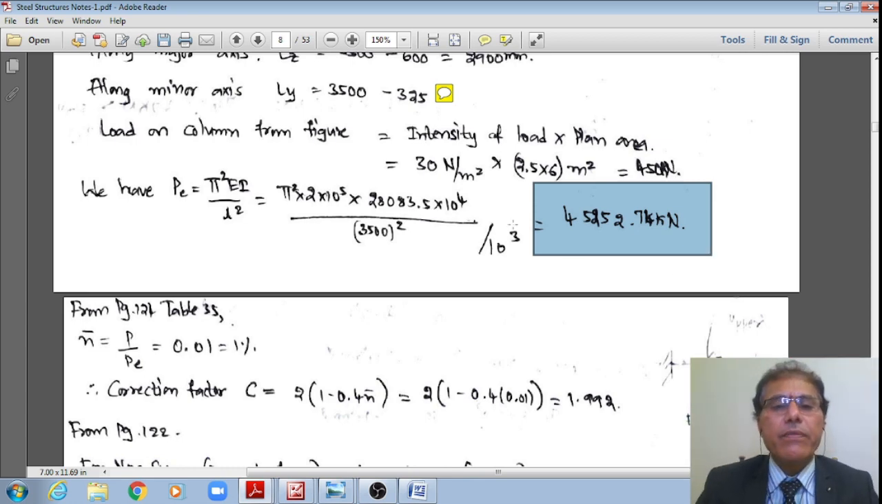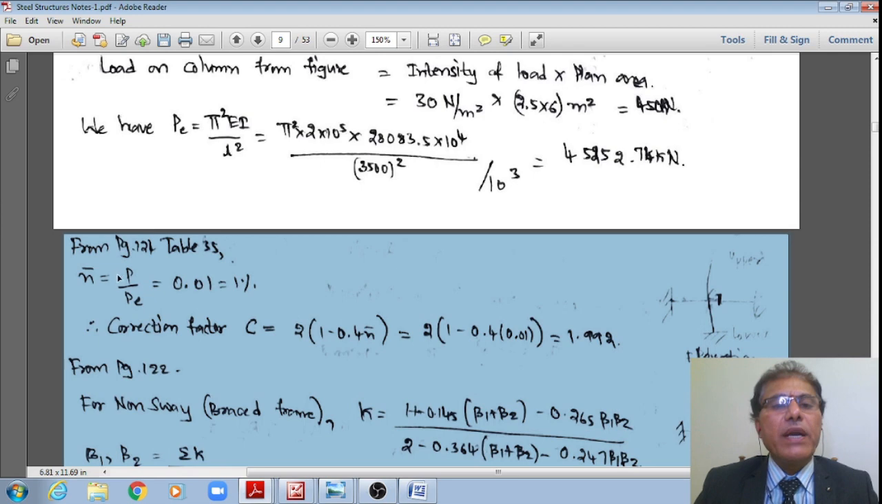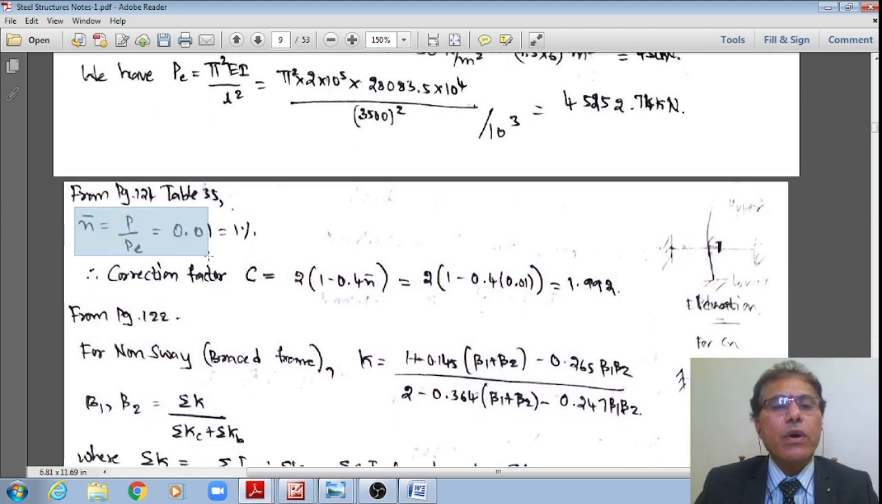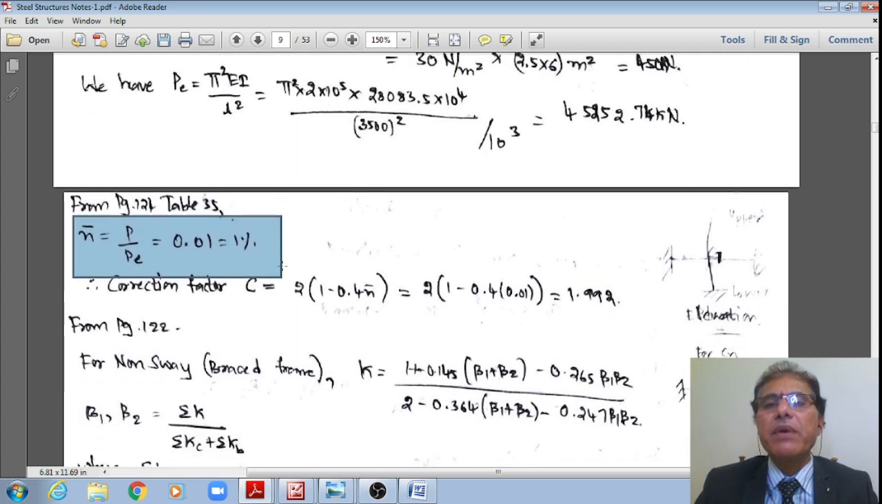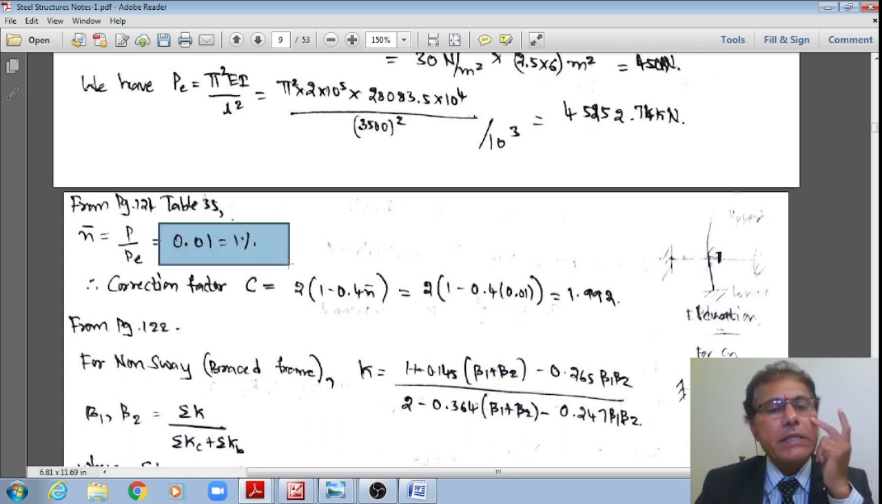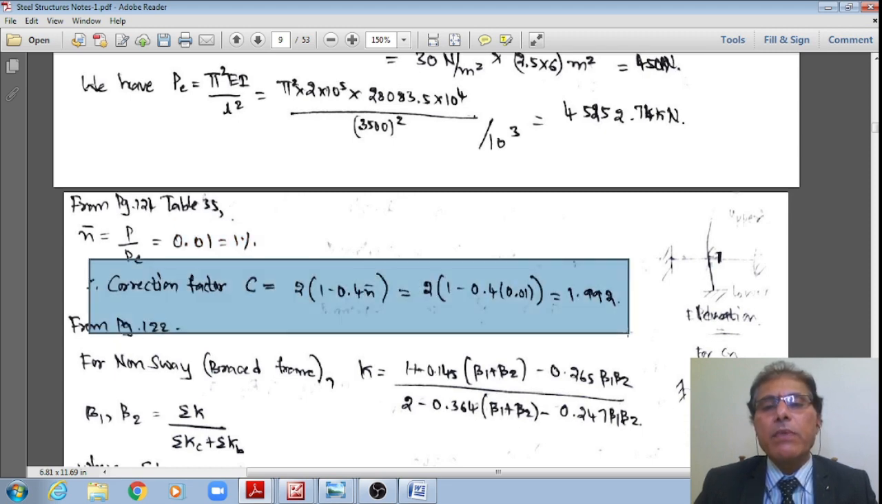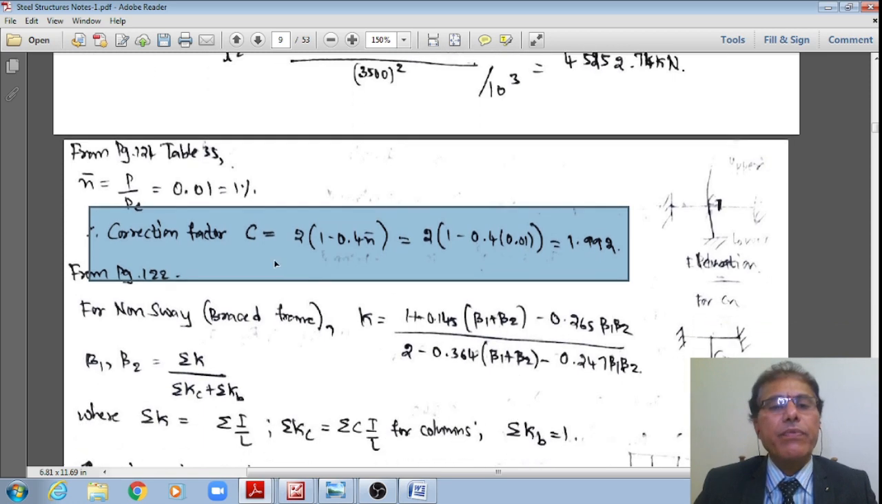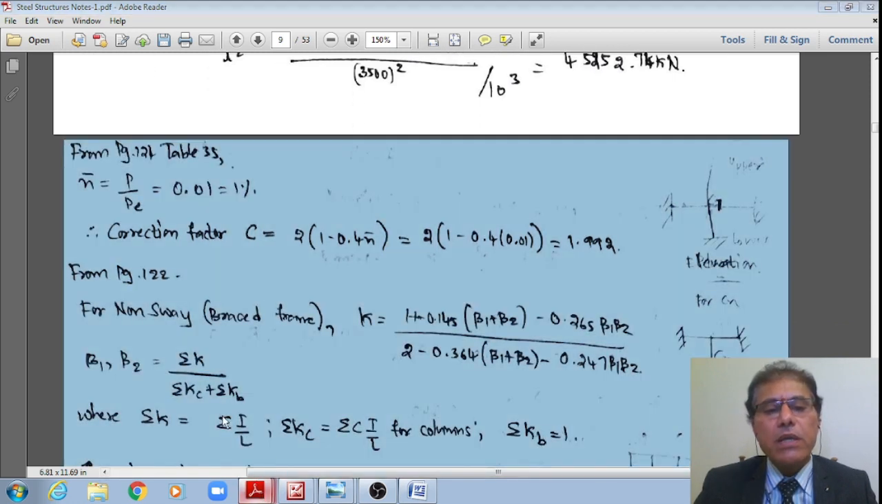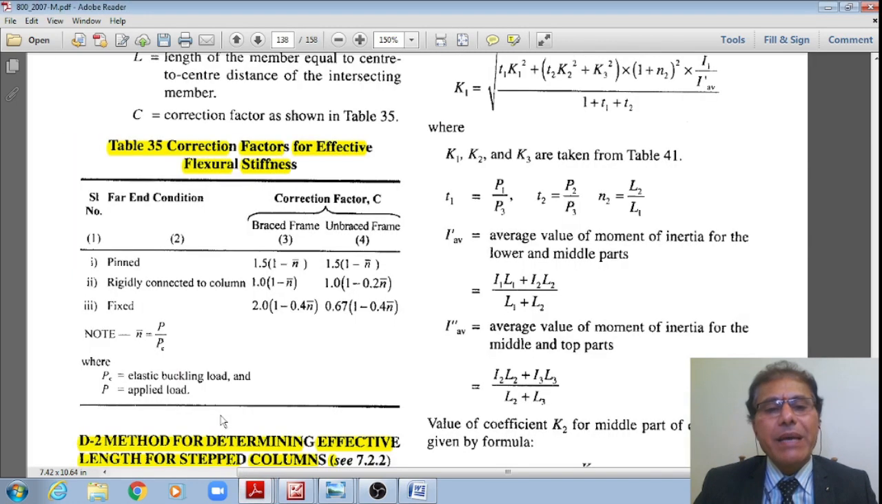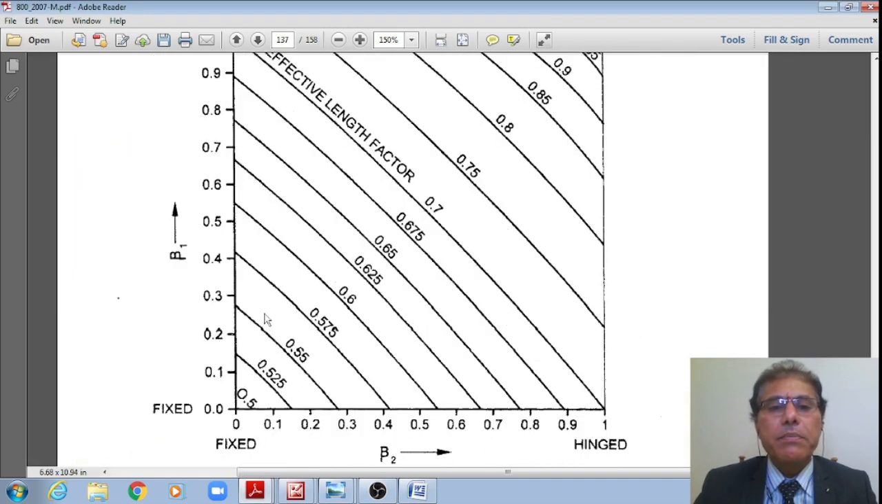Very large value, right? Therefore, now I'll find out the ratio of these loads, say n prime, is equal to P, which is 450 divided by 45,252. It is approximately 0.01 percentage. Therefore, the correction factor for this column using this formula, 2 multiplied by 1 minus 0.4 multiplied by 0.01, works out to around 1.992. Therefore, once I note that down, I already know that because this is a braced frame, student, I'll go back to the previous formula.